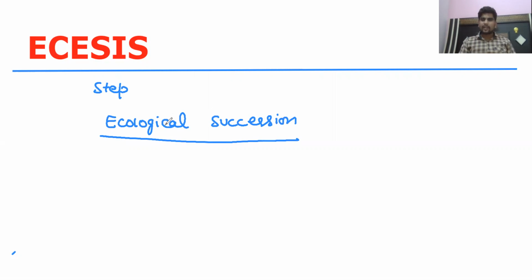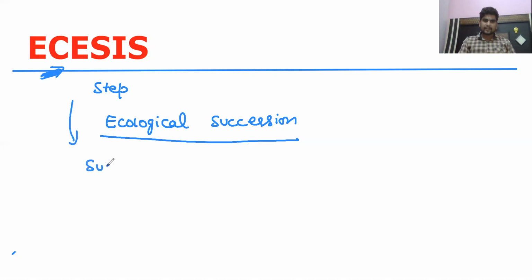So in the succession, there are many steps involved, like nudation. Nudation means baring of the land. Land ko bare karna is called nudation. Migration: in the migration, some spores or seeds will be migrated to the new land where the ecological succession has to take place. So particularly this step, ECESIS, refers to the successful establishment of the spores or the seeds.